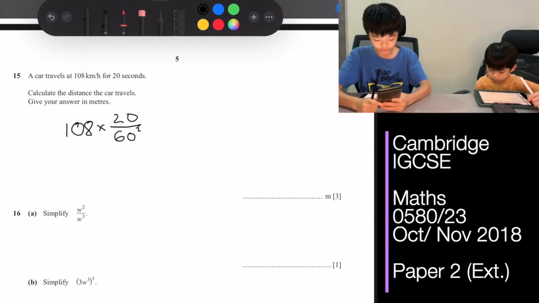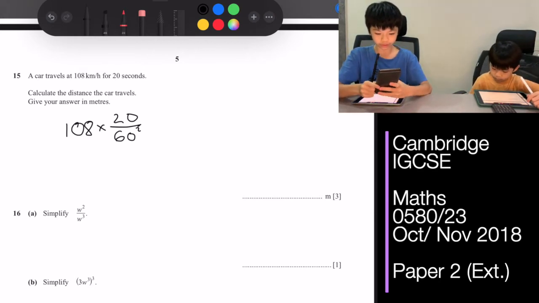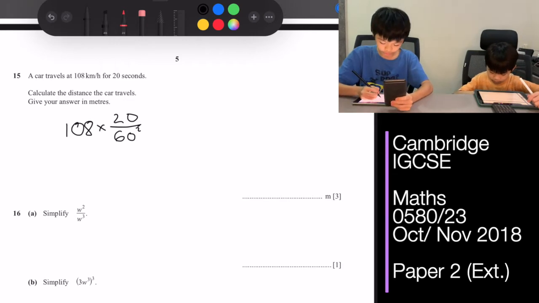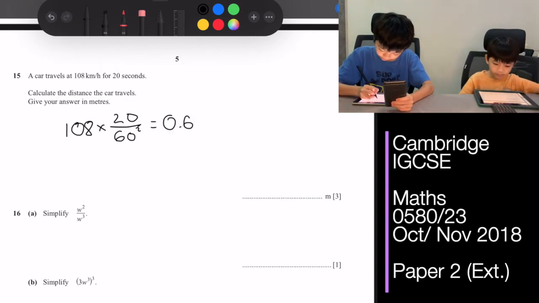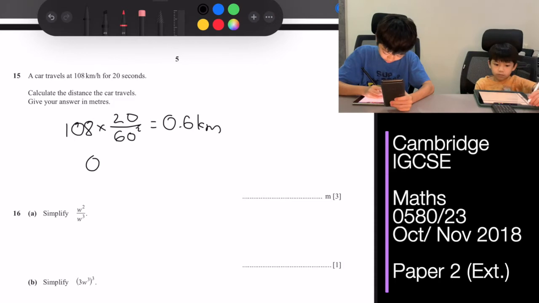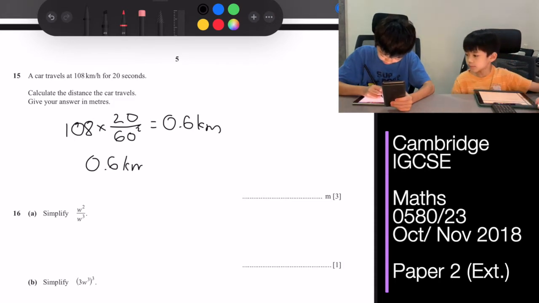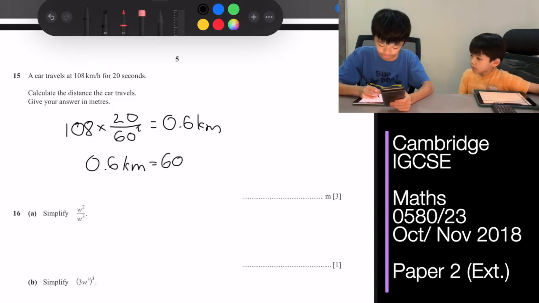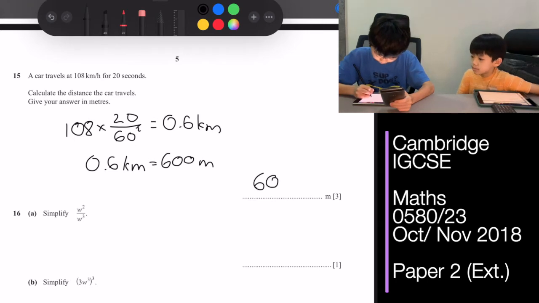So that is 0.6 kilometers. Then 0.6 kilometers is equivalent to 600 meters.